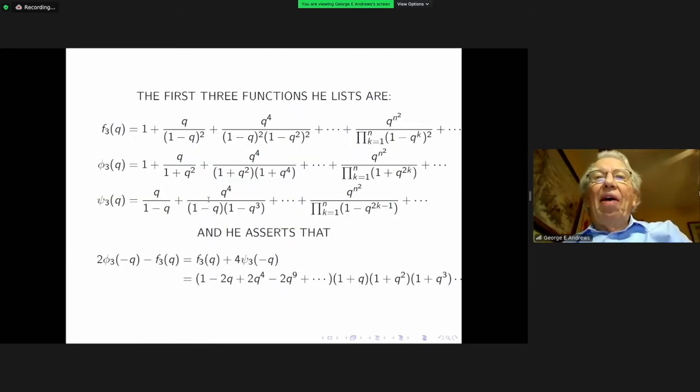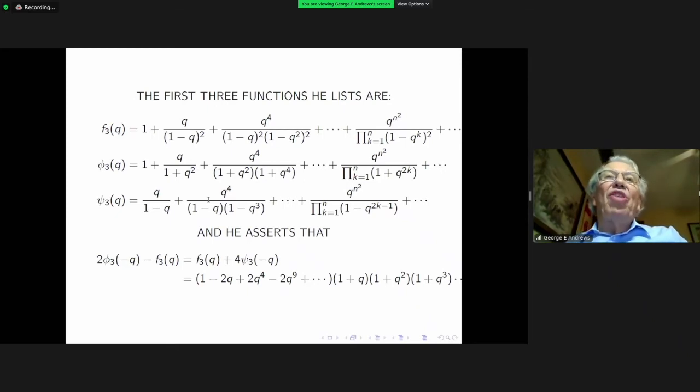So now I've come to my second typo of the morning. The top line, every minus sign you see in the line defining F3 of Q should be a plus sign. So this series should read 1 plus Q over 1 plus Q quantity squared, and then 1 plus Q squared, 1 plus Q squared. All the minus signs in the top row should be a plus. Otherwise, everything is correct here.